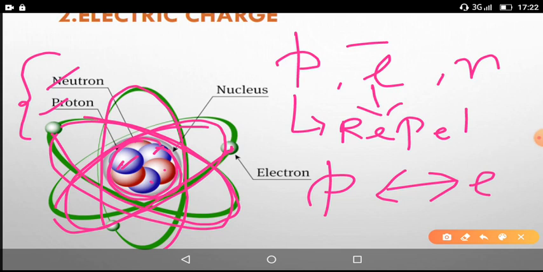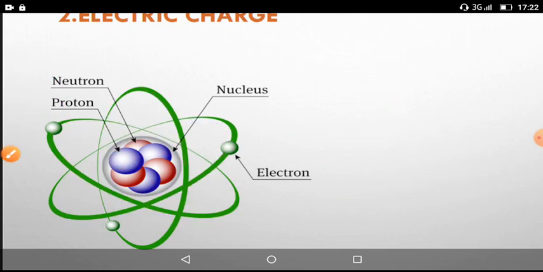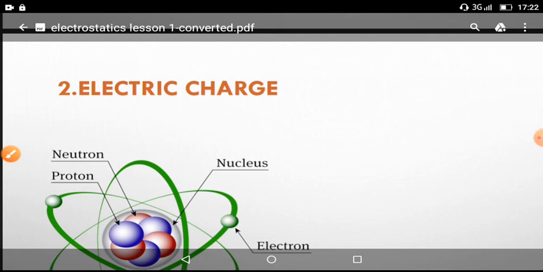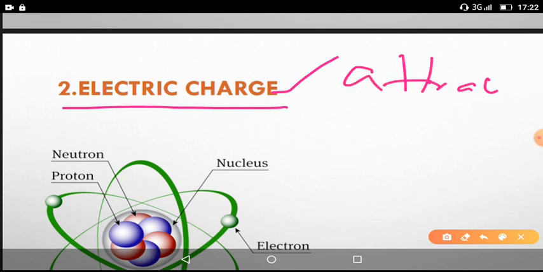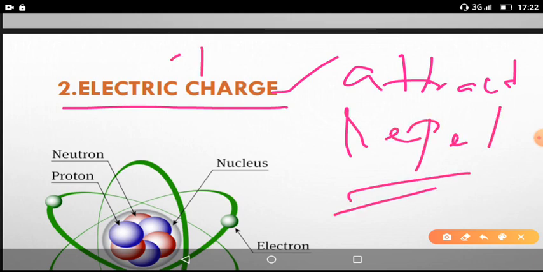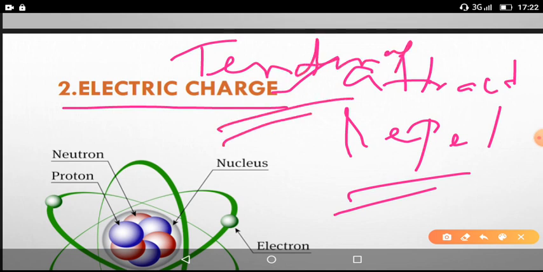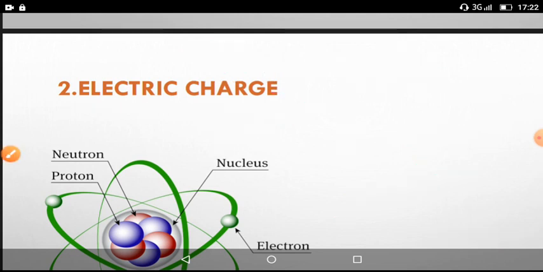This tendency is known as charge. So tendency to repel or to attract any other one is called charge. Electric charge is nothing but the influence or the tendency to attract or repel. So the tendency or influence, the characteristic or the quality is called charge, and the matter or the particle which has the charge, which has that tendency, is called charged particle.